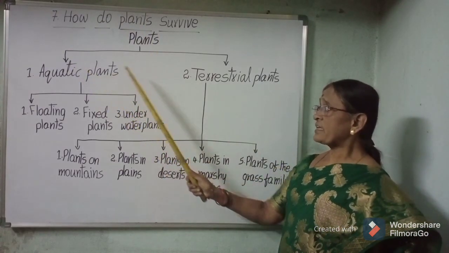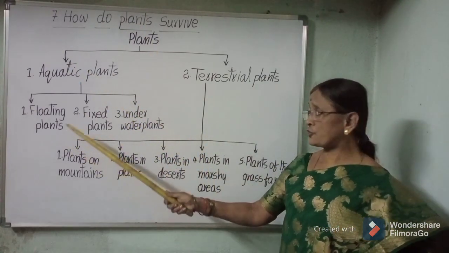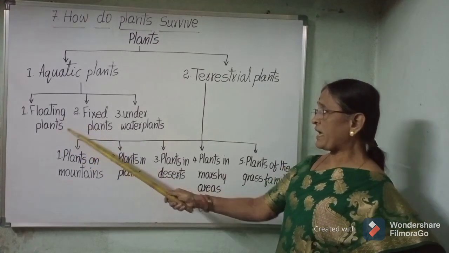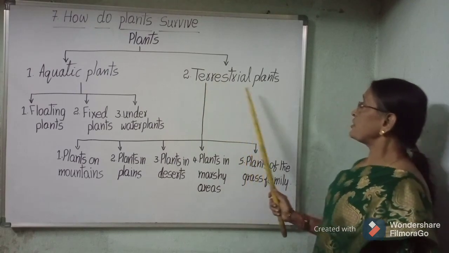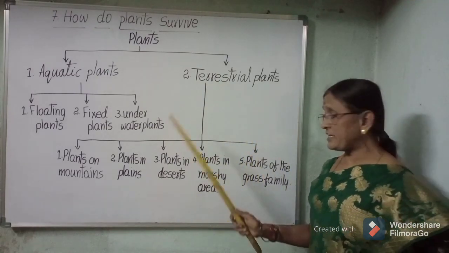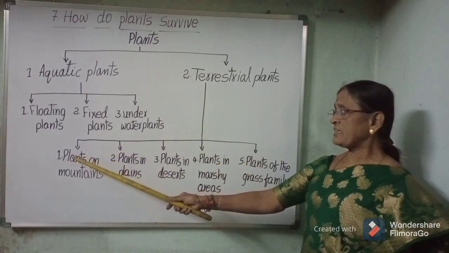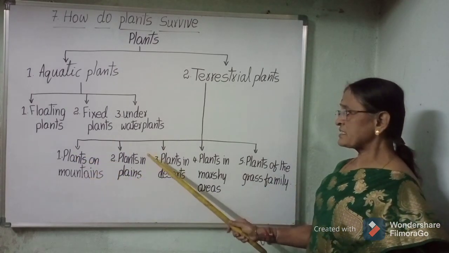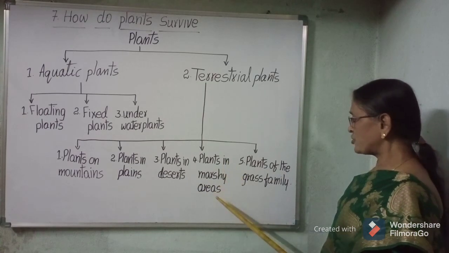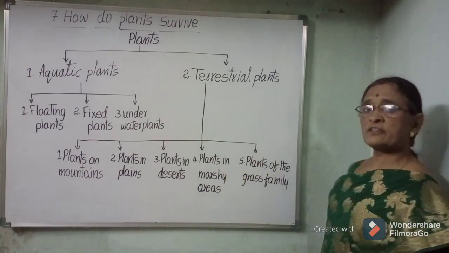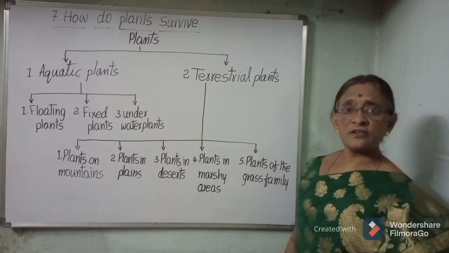Again, aquatic plants are classified into three categories: floating plants, fixed plants, underwater plants. Terrestrial plants are again classified into five groups: plants on mountains, plants in plains, plants in deserts, plants in marshy areas, plants of the grass family. Let us learn in detail.